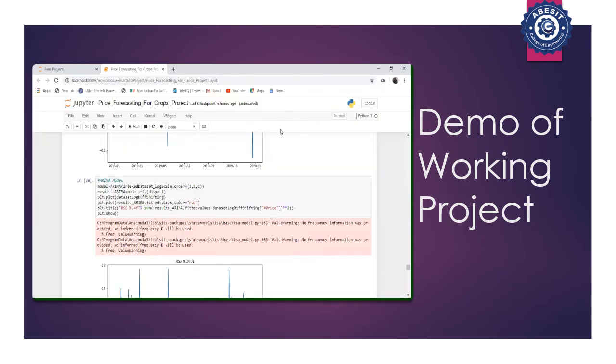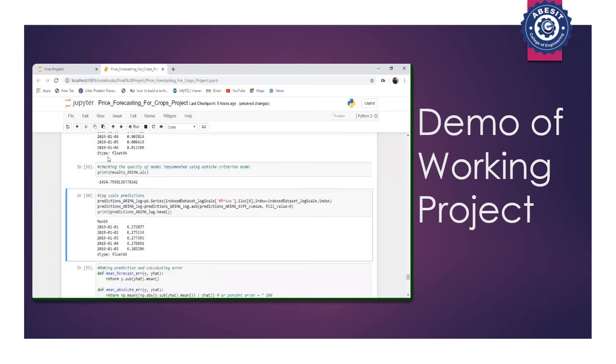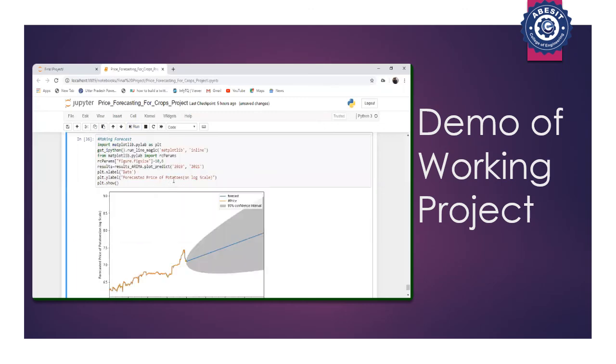Now, even though the RSS score has already indicated that the model is very accurate, we tested the quality of the model implemented. For this, we used the Akaike information criterion, and the result came out to be minus 1.454. This is a very small value, so this also indicates that the quality of the model implemented is good. Then moving on, here we have our log scale predictions. After that, this is our forecast.